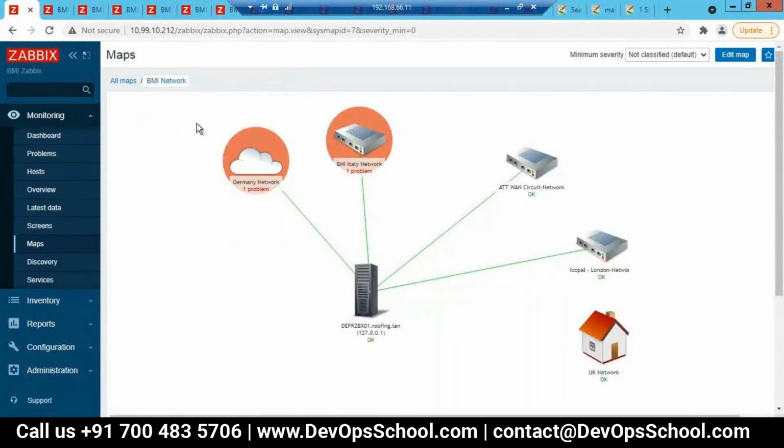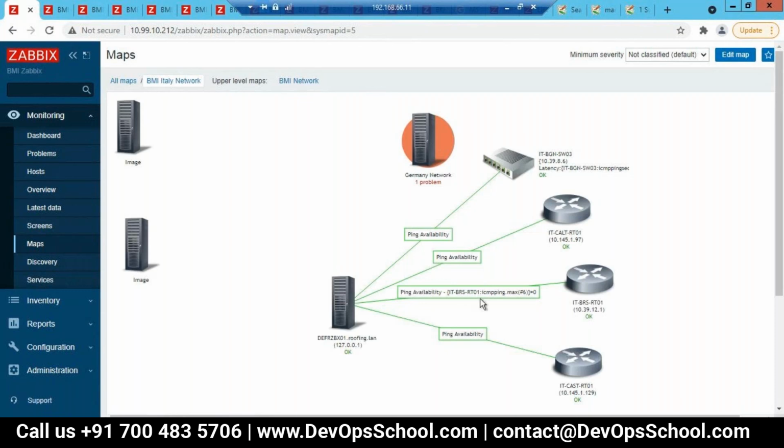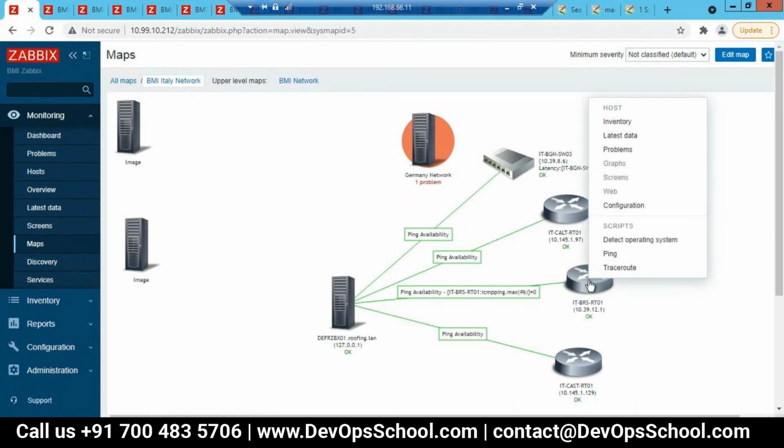But I have one question here. In this sub map, I want to see what speed it is going at and all. Here I think I have to mention the values, if you need to mention the values.